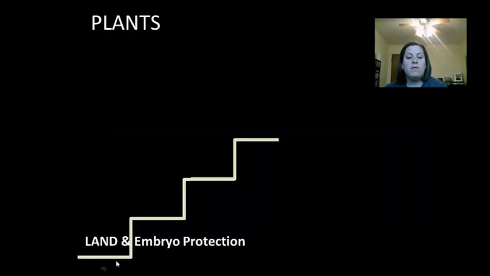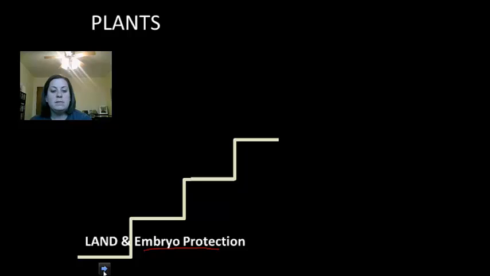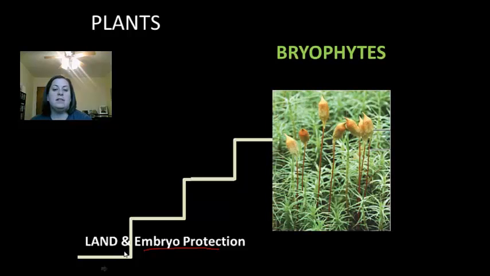Here we move on to land, and the plants are also going to have that embryo protection. We talked about that being the first step. Well, the organisms that have this are the bryophytes. These are the mosses, hornworts, and liverworts. In order to move on to land, they needed to be able to protect their embryo, and they're able to do that. But mosses are considered what we would call